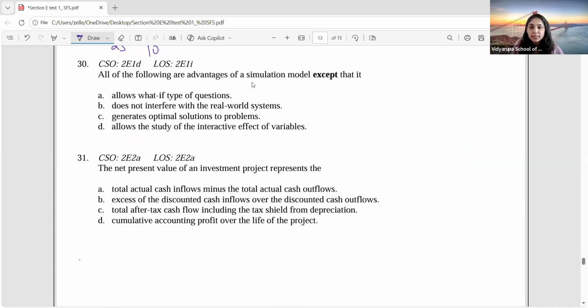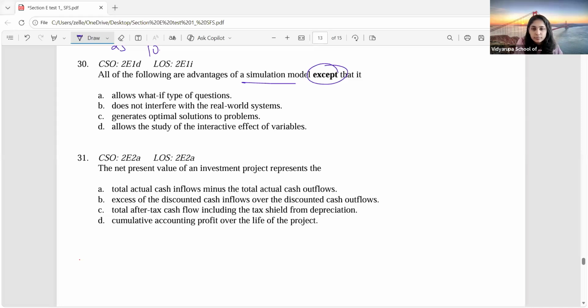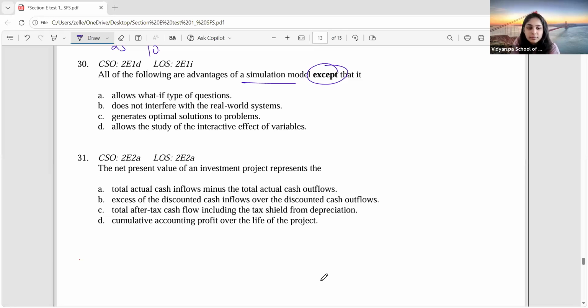All of the following are advantages of simulation except... what is the problem with simulation analysis? So they are asking over here, all of the following are advantages of simulation model except that: A, it allows what if type of questions.